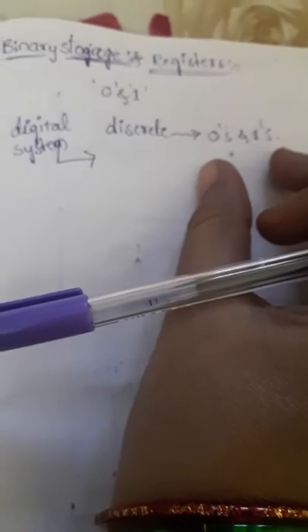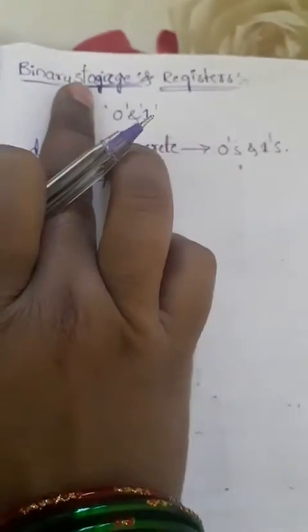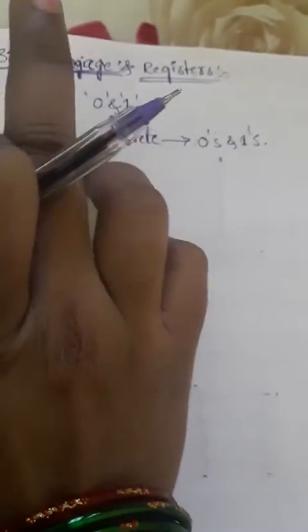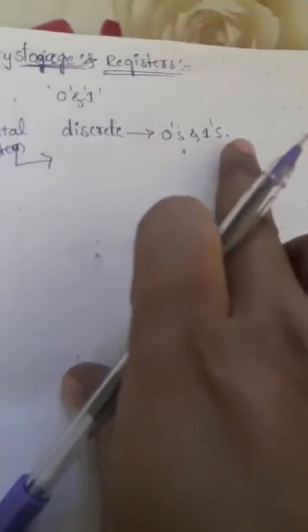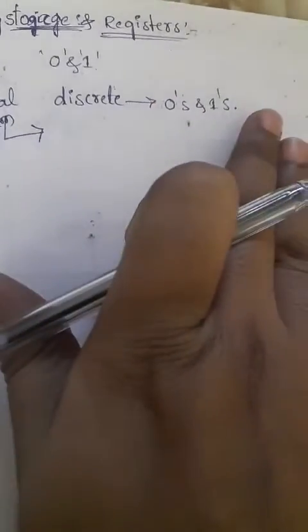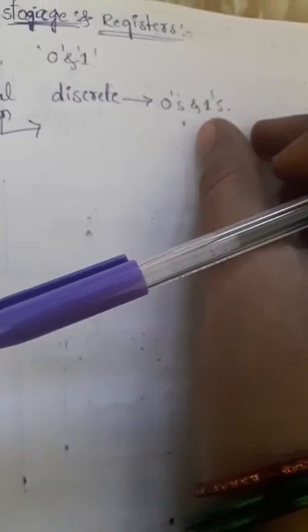This information storage medium must contain binary storage elements. The storage medium contains information in the form of discrete elements, that is zeros and ones. That means the storage medium must contain binary storage elements for storing individual bits. We can store zeros and we can store ones. Storing those binary elements for individual bits, the 0 bit and the 1 bit, we can call the binary storage.